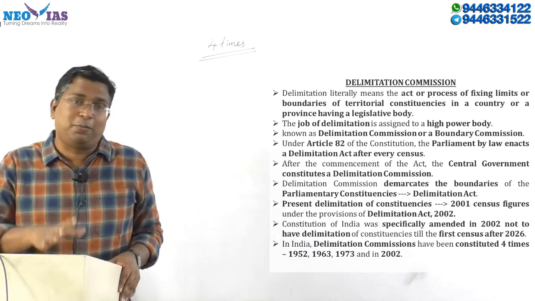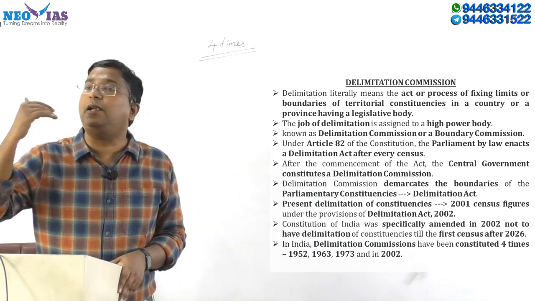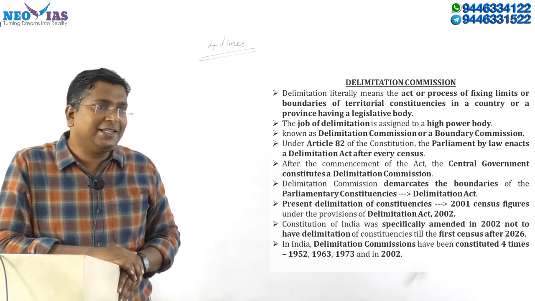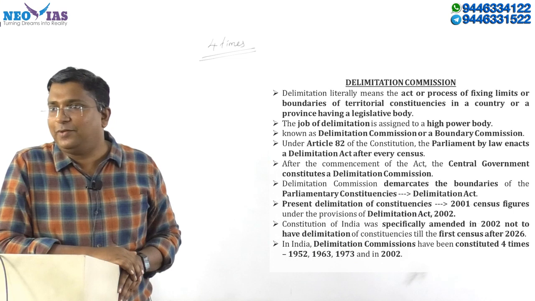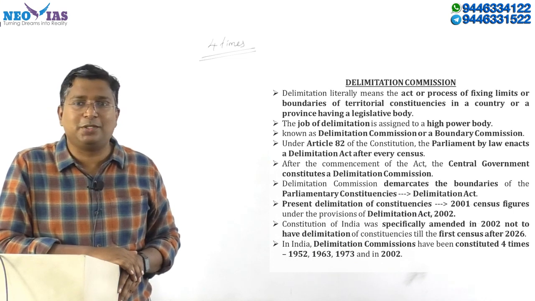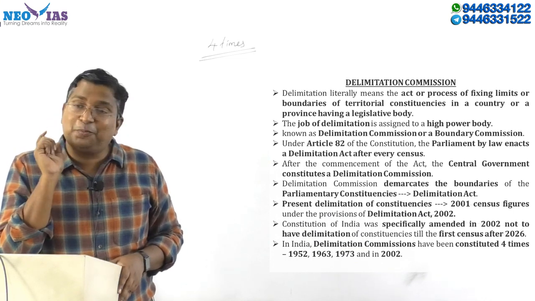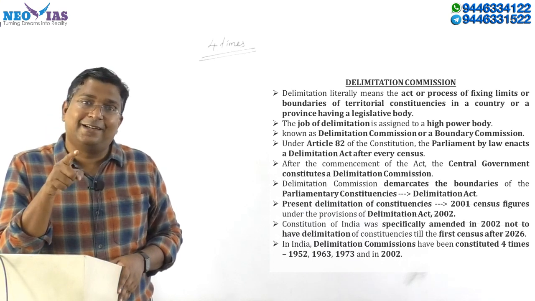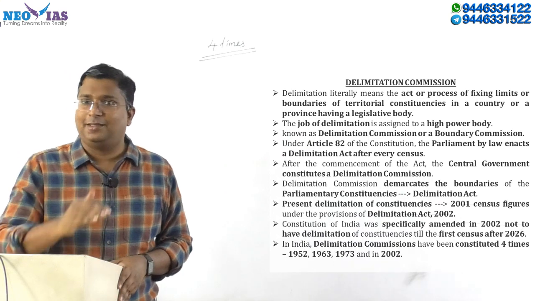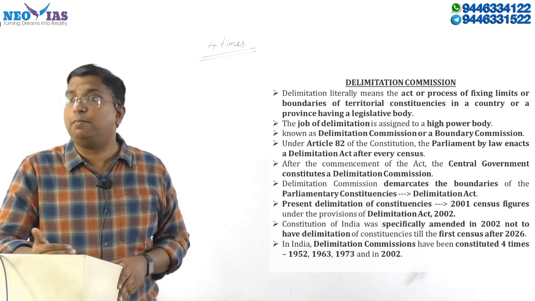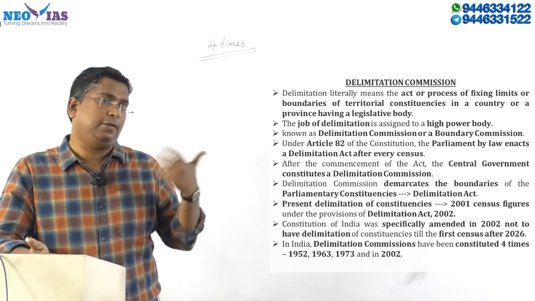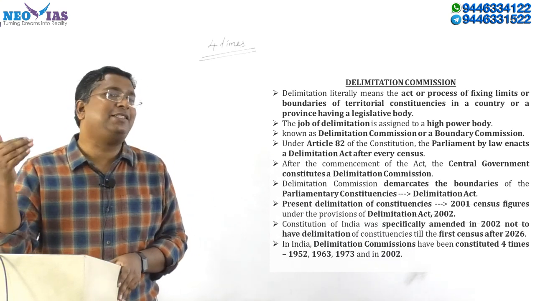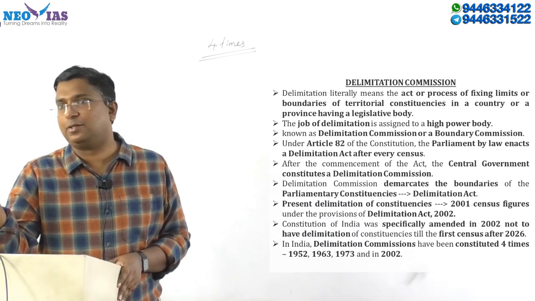Now what is the problem? It is difficult to reduce. Kerala has 20 Lok Sabha seats. Do you think the Kerala people or the Kerala political parties will allow the number of Lok Sabha constituencies to be reduced? So in order to ensure proportional representation, what is the possibility? Increase the seats in those states. Okay, so what will happen? States like UP will not be happy with 20 like Kerala. So states like UP may have 85 or 86 or something like that.